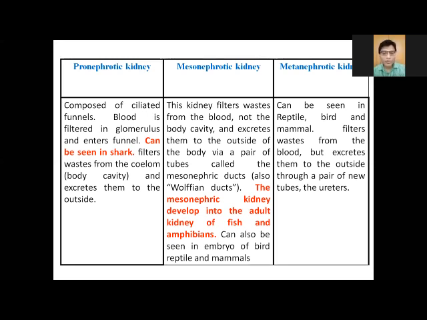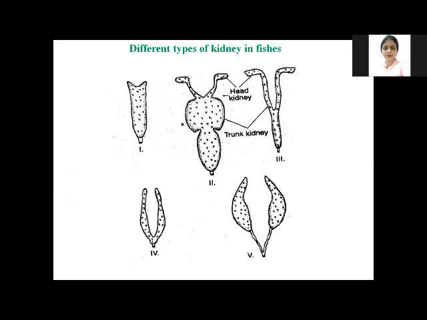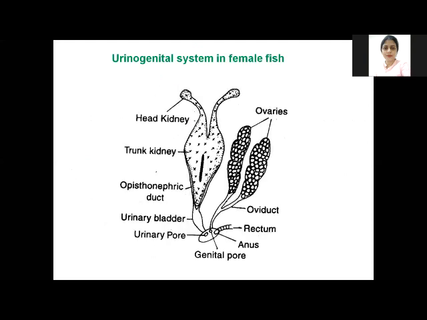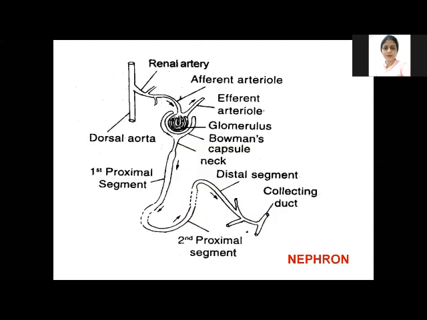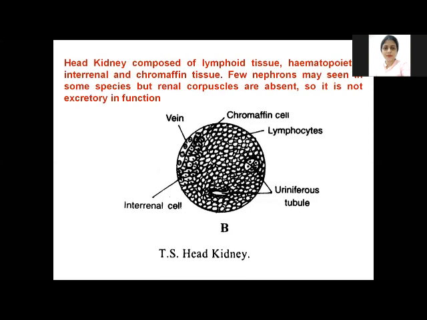Ma'am, what is the role of chromaffin cells? Chromaffin cells. Two classes ago we studied the endocrine system. Chromaffin cells are endocrine in function. They secrete a hormone. Which hormone? Can anyone tell me? Adrenaline. Very good. So the chromaffin cell and the interrenal cell, these two are endocrine in function. They secrete some hormones.